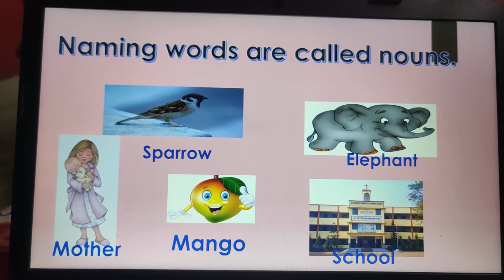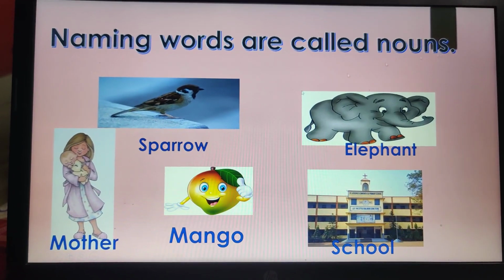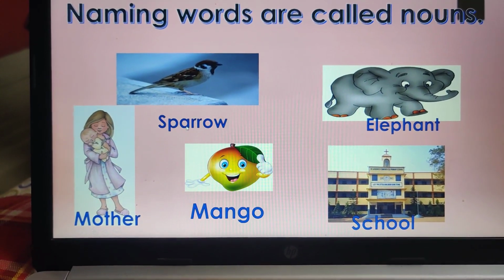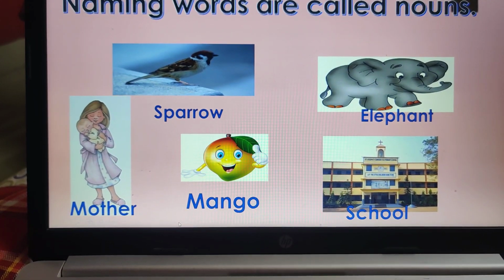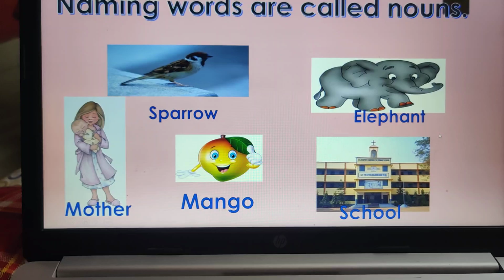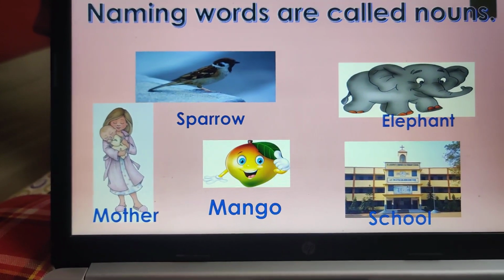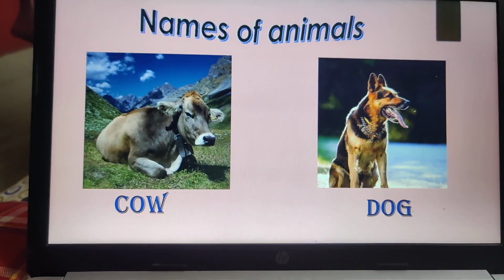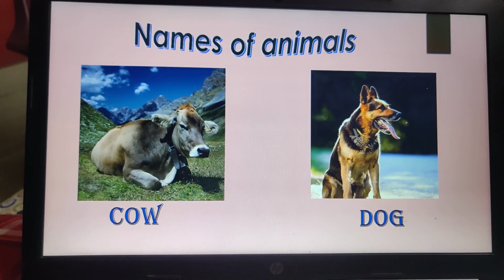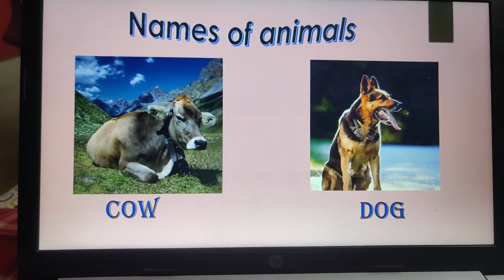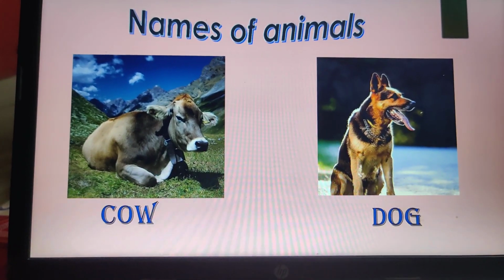Naming words are called nouns. Yes, children, this is a new term for you, nouns. You can see the naming words: sparrow, mother, mango, school, and elephant. These are the different examples. Now, names of animals. These are all common names. Cow, dog, a cat, any animal. It is all common names.